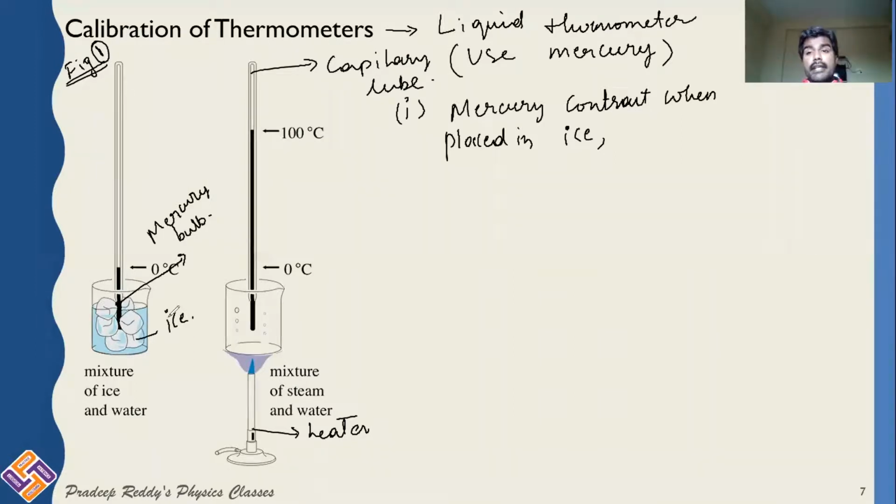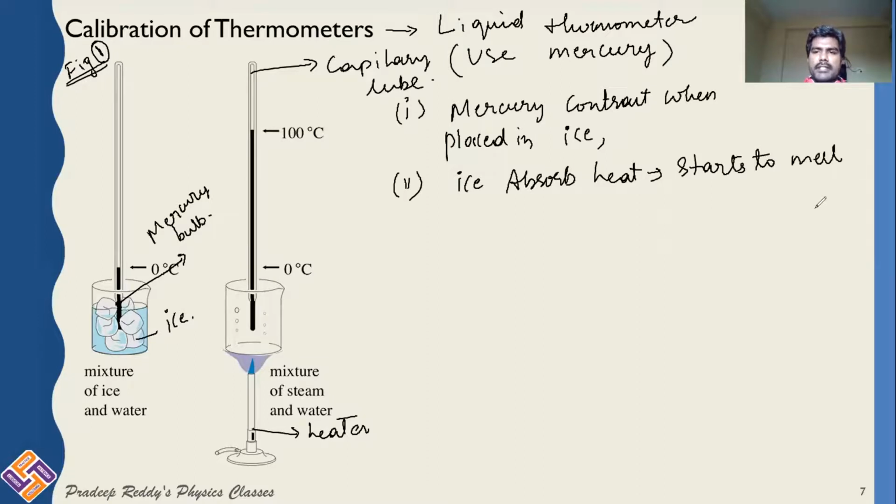Ice absorbs heat energy and starts to melt. Now you just mark the level of mercury when ice starts to melt.